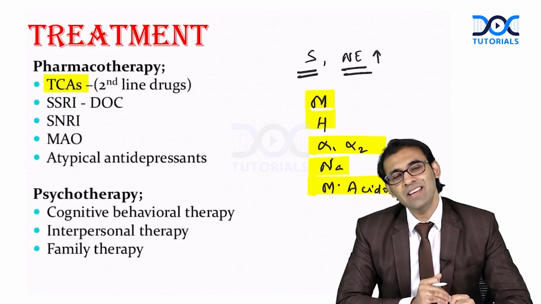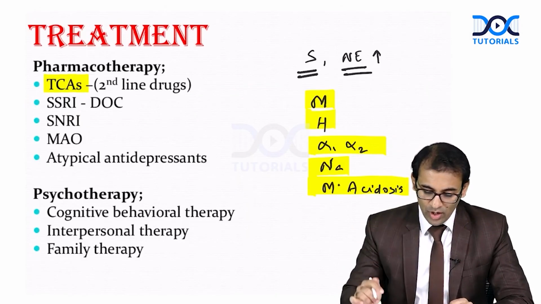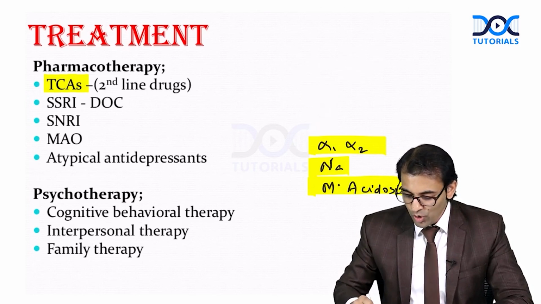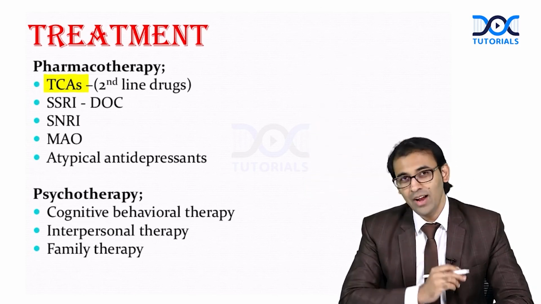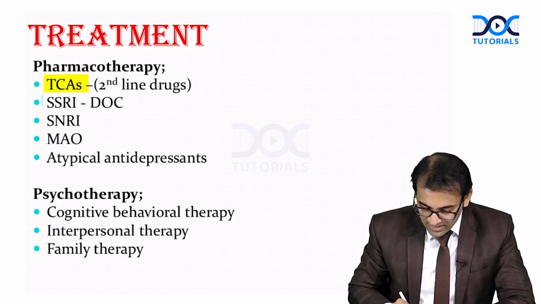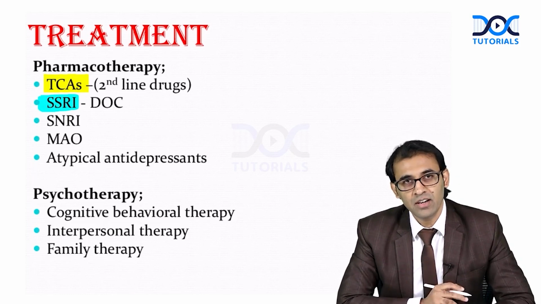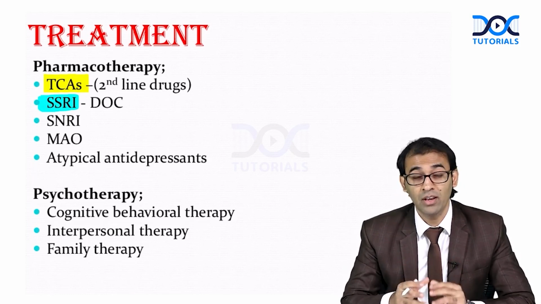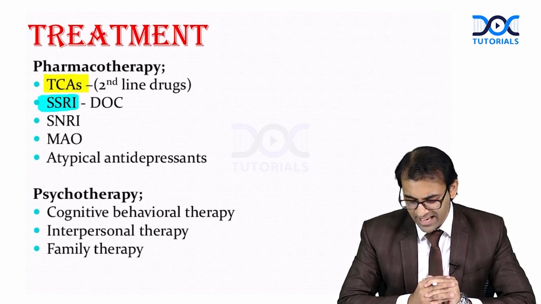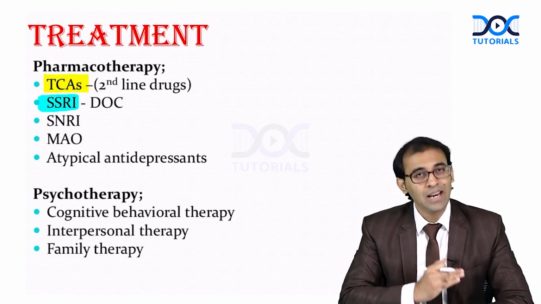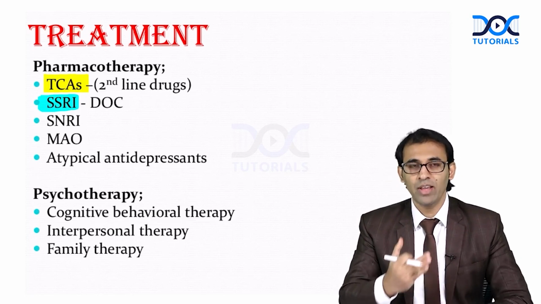After seeing the secondary side effects of TCA, now I'm sure you could easily understand that TCA should not be the first line of management for depression. Now, first line of management is SSRI, selective serotonin reuptake inhibitor. So many SSRIs are there like escitalopram, sertraline, fluoxetine, okay, paroxetine and dapoxetine. Yes, SSRI also has some side effects but not like TCA. We are going to learn everything about SSRI also.